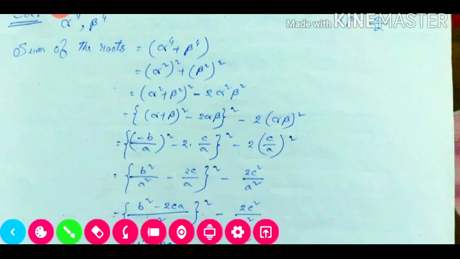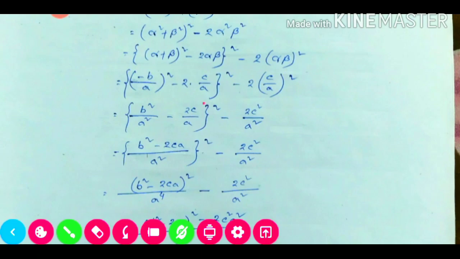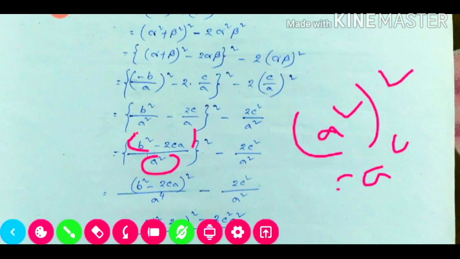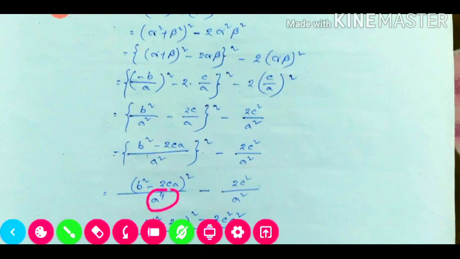Now in this portion, we will take LCM. LCM will be a square. So it will be b square minus 2ca whole square minus 2c square a square. Now this whole square, we will distribute this portion and this portion. So it will be b square minus 2ca whole square divided by a square whole square, and a square whole square will be a to the power 4. So it became a to the power 4.